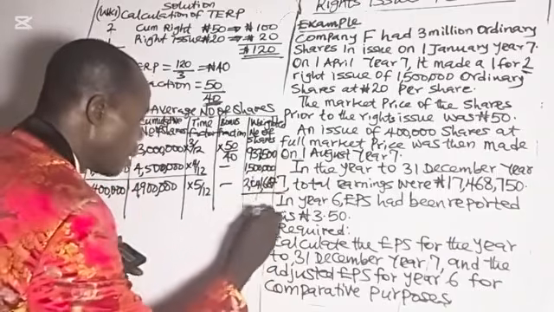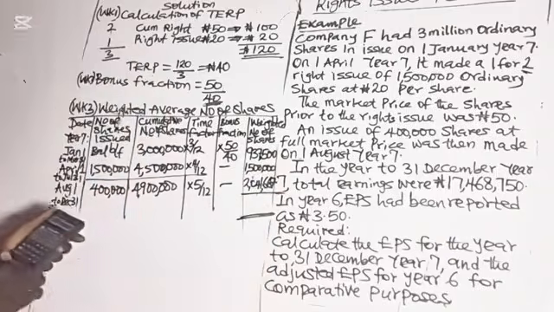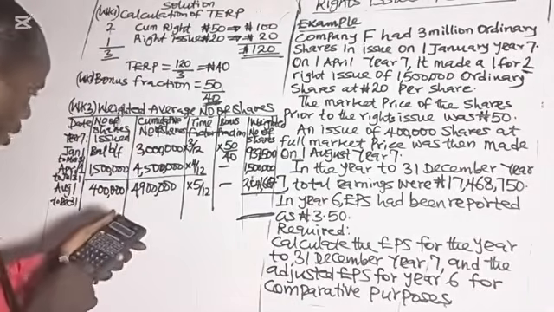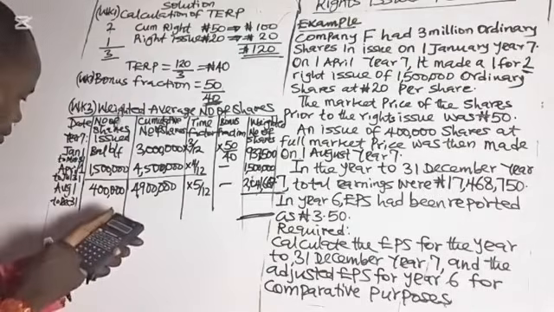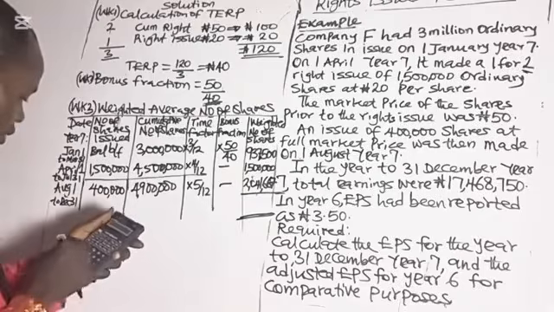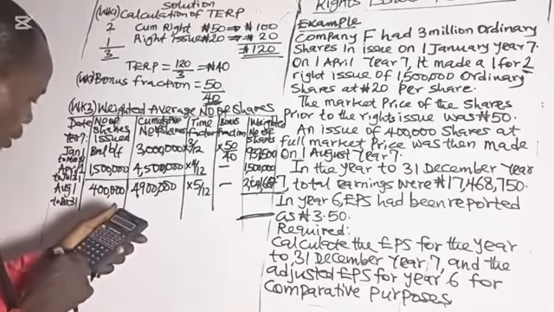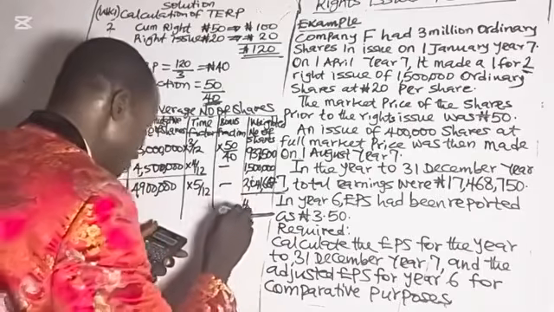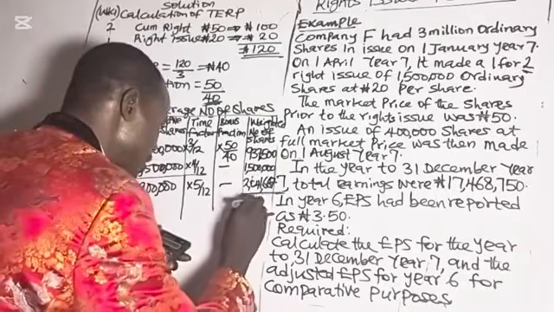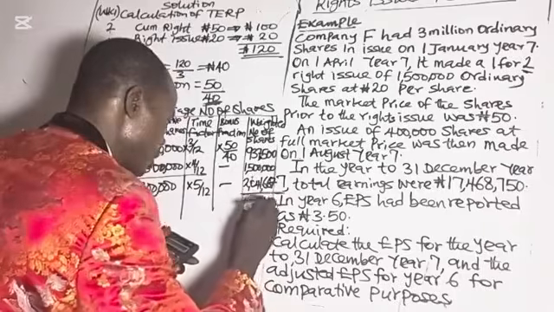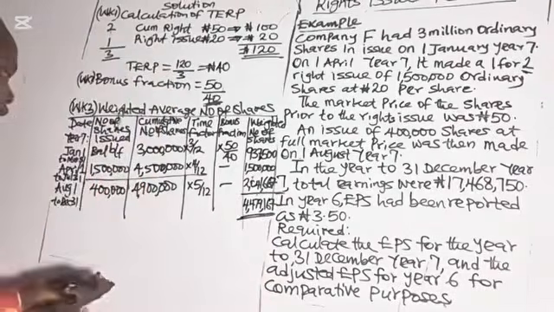So if you now sum up the shares, 2,041,667 plus 1.5 million plus 937,500, we have 4,479,167. This is the weighted number of shares in issue.